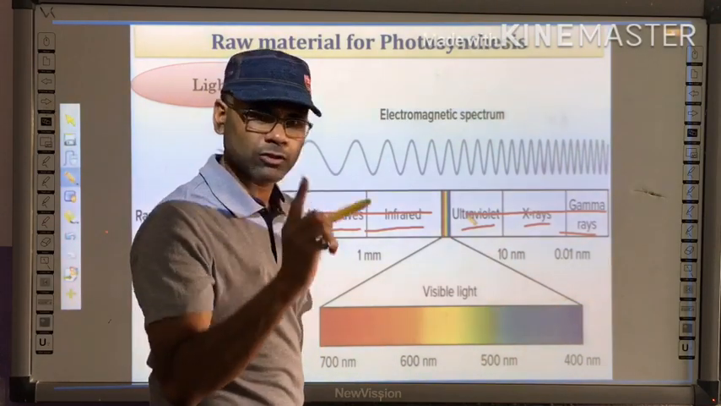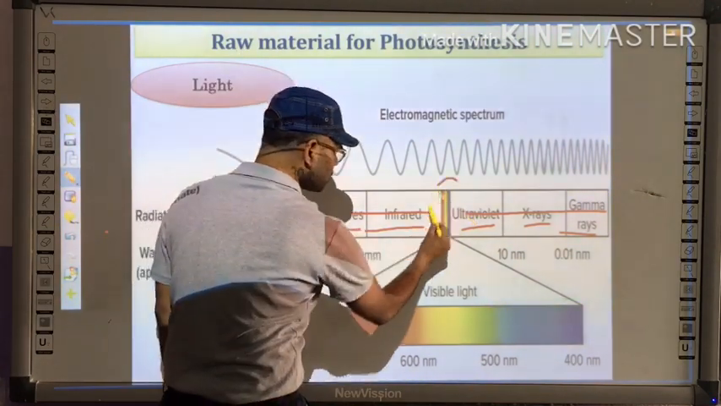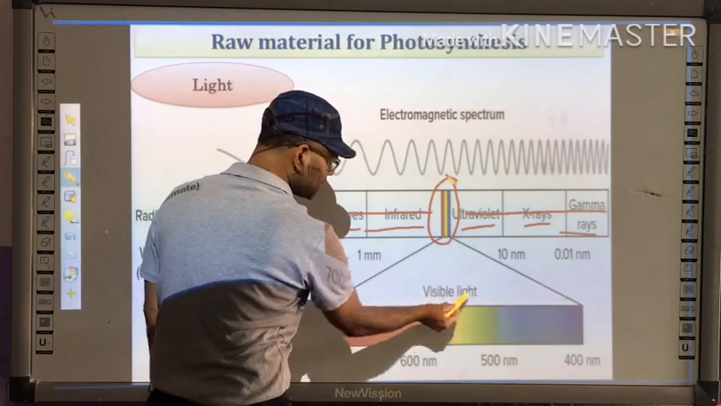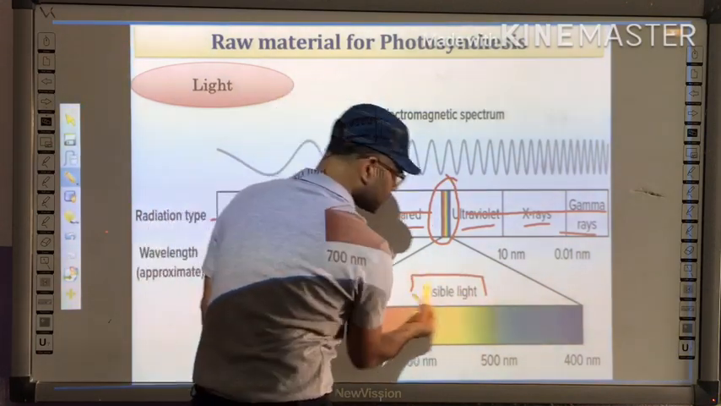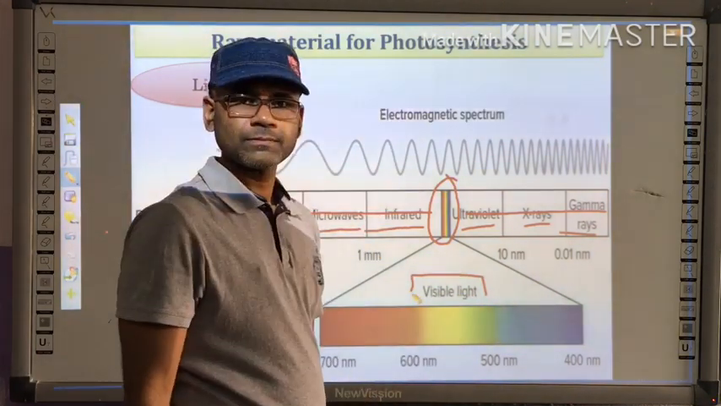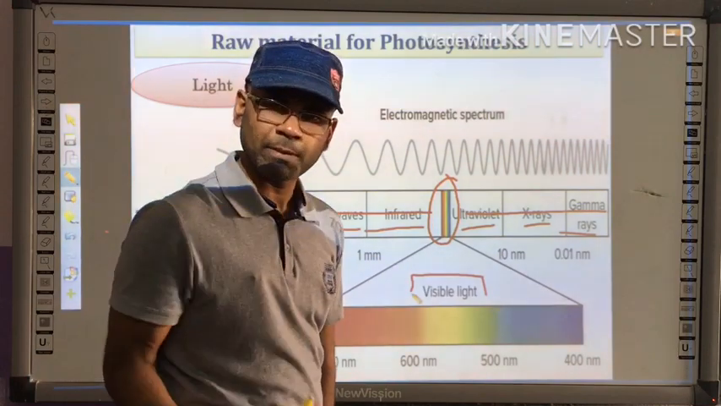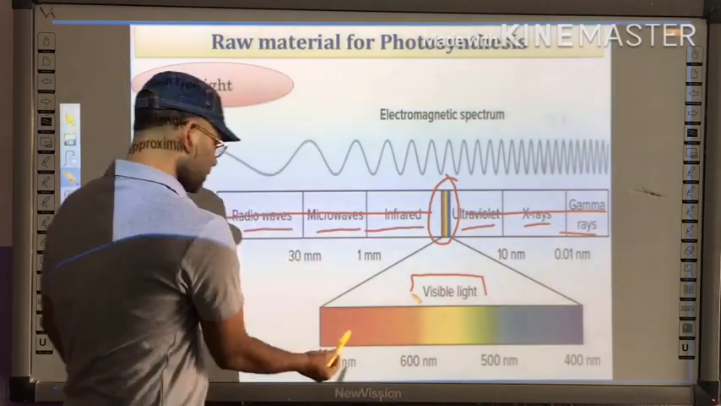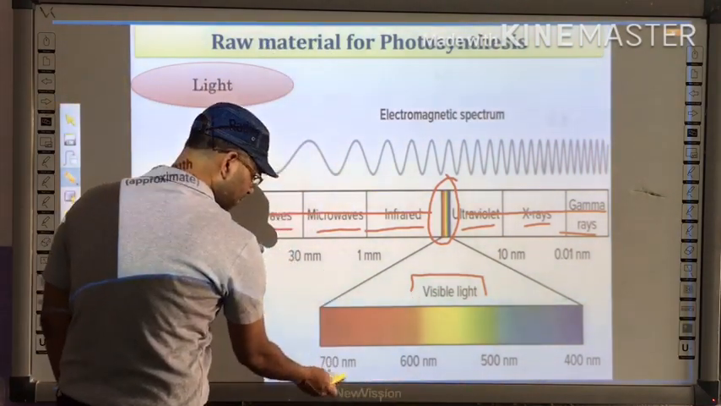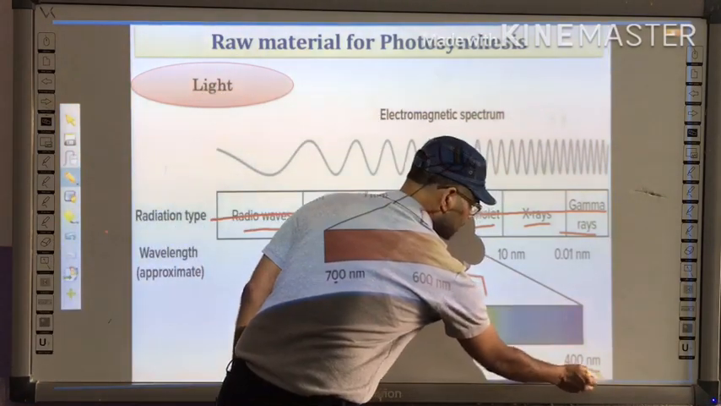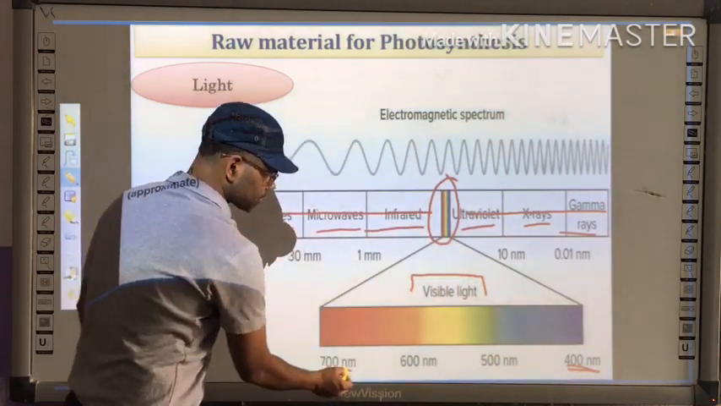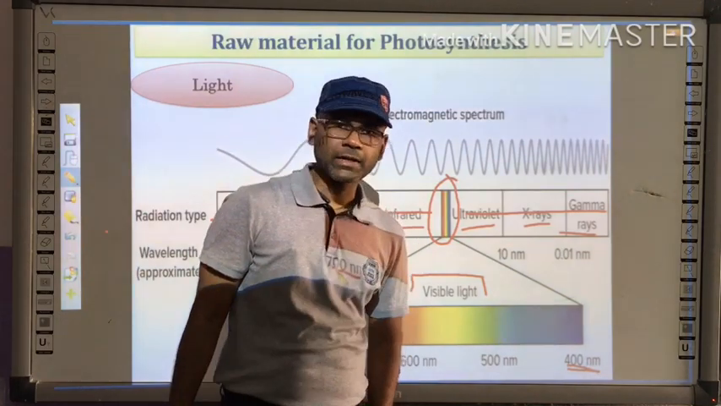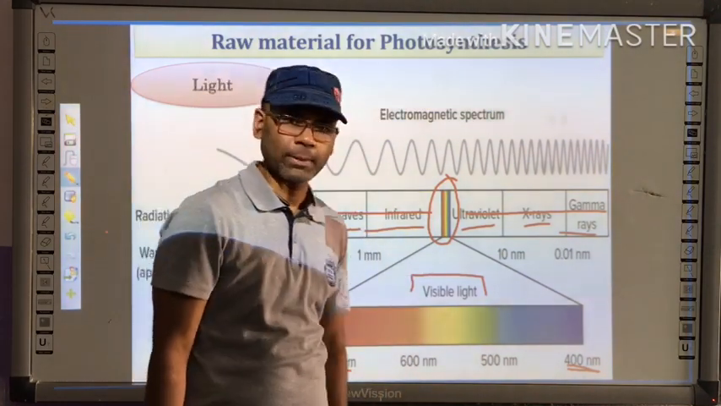But for the process of photosynthesis, the small zone which is called visible light is important. The wavelength of visible light is from 400 nanometer to 700 nanometer.